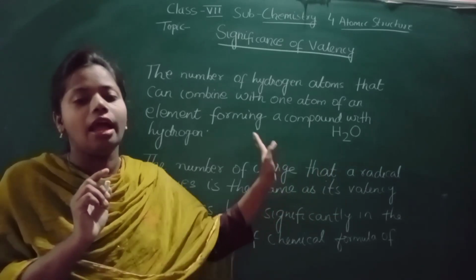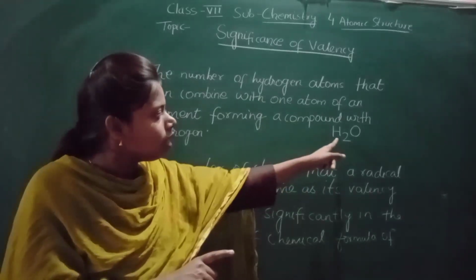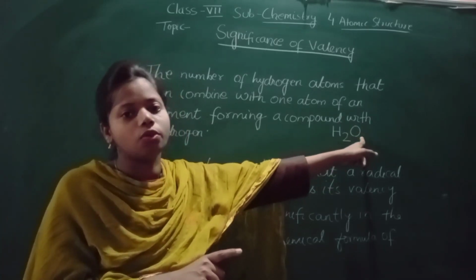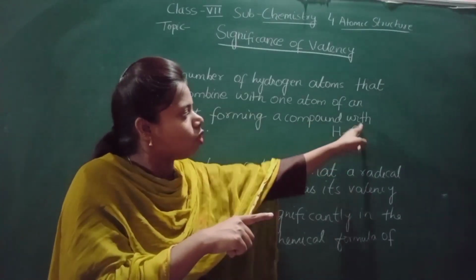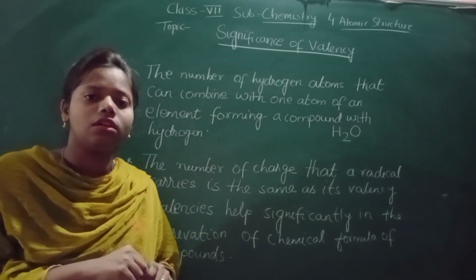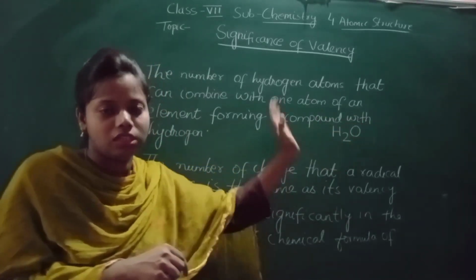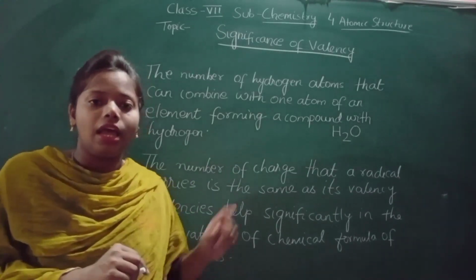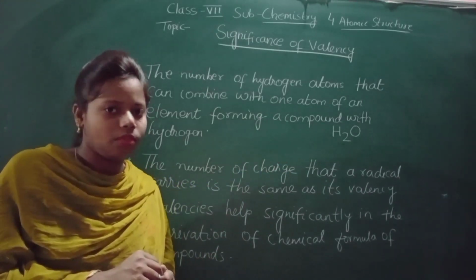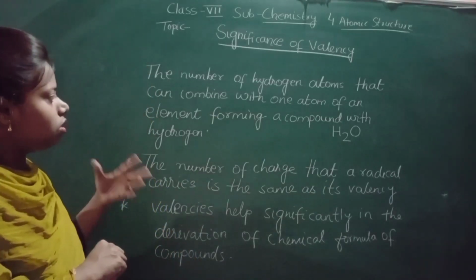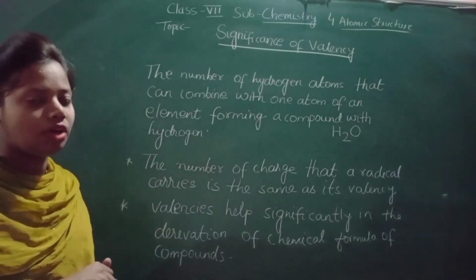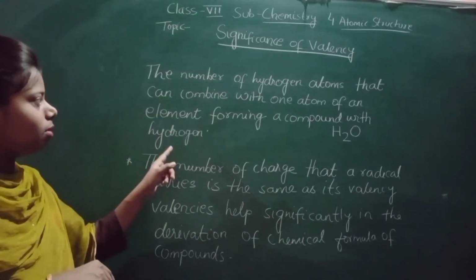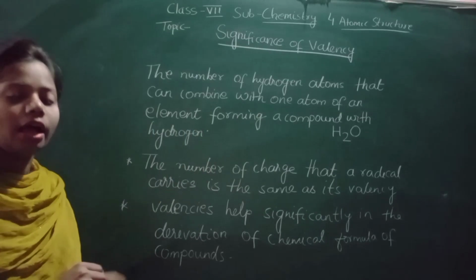You can do this especially when hydrogen atoms combine. Here the number of hydrogen atoms is 2, so the valency of oxygen will be 2. About this I will teach you in detail after this topic. Just to explain this definition I have written it there. I hope you have understood the definition of valency in terms of hydrogen atoms: the number of hydrogen atoms that combine with one atom of an element forming a compound with hydrogen.